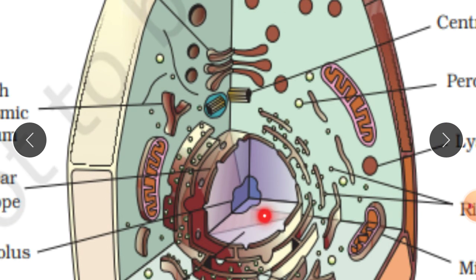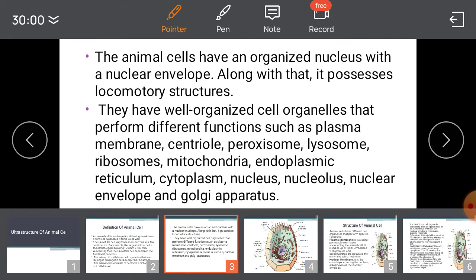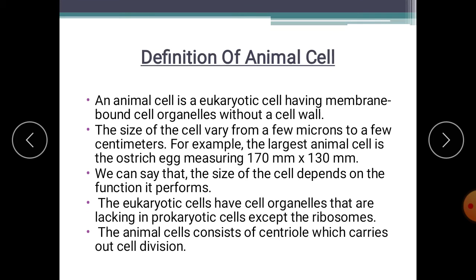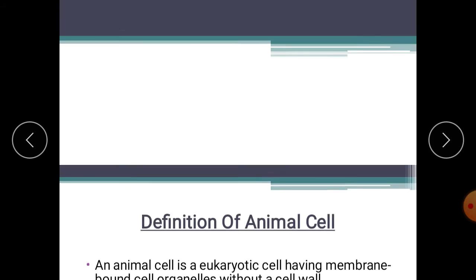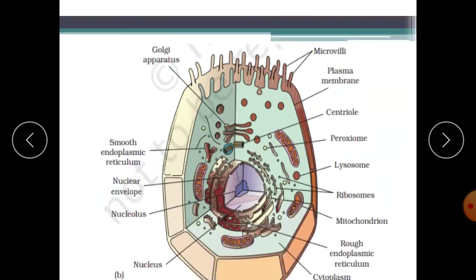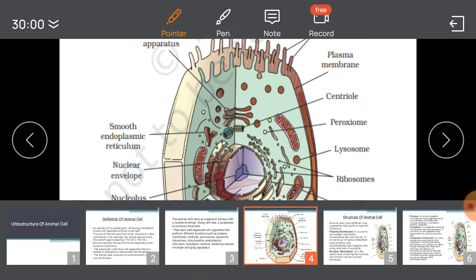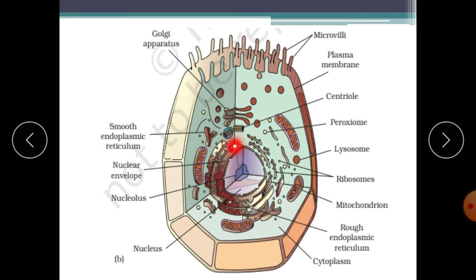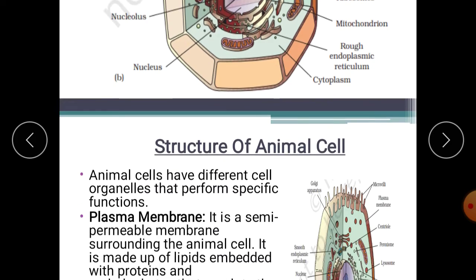This part, this is the nuclear envelope. Around the nucleus, this central part, a membrane is present, that is called nuclear envelope. This nuclear envelope is a double membrane structure.